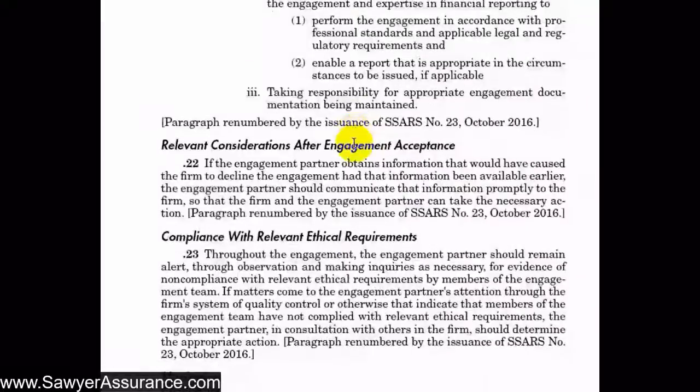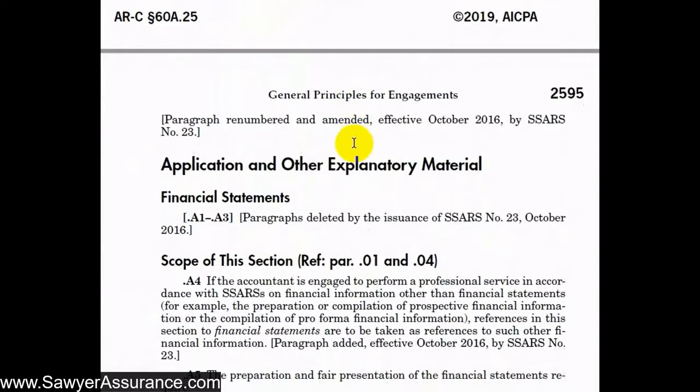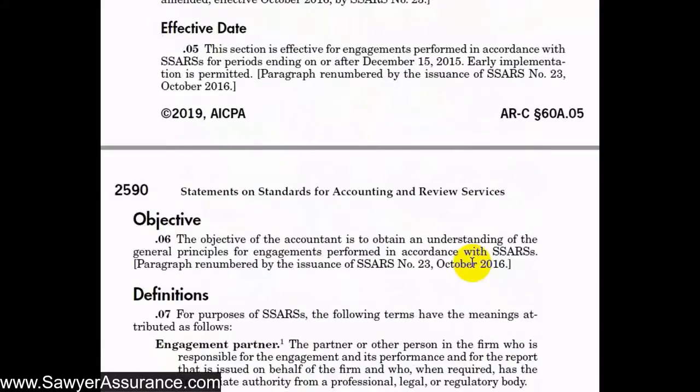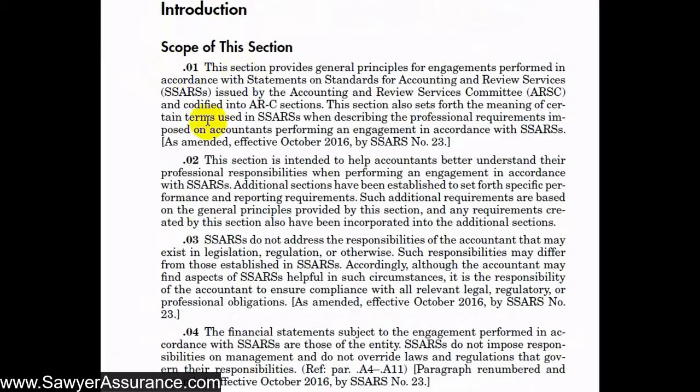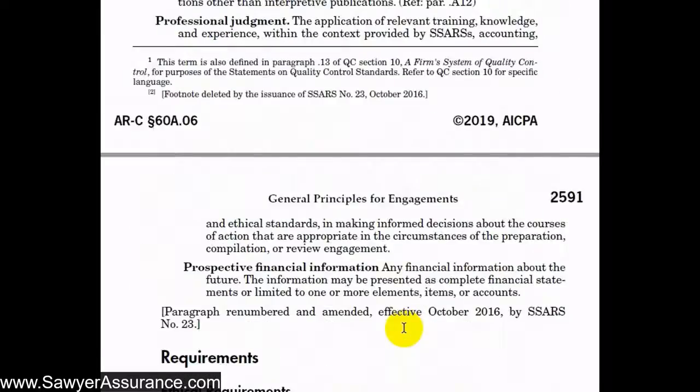And then once we get past the requirements section, we get to an application and other explanatory material section. So this section supports the requirements. For instance, scope of this section, it references paragraphs 01 and 04. So if we were to go up to paragraphs 01 and 04 here, these would reference paragraphs A4 through A11 that we were at.